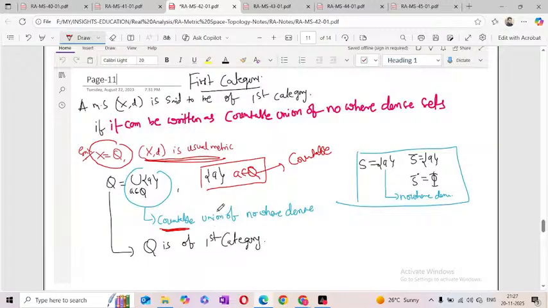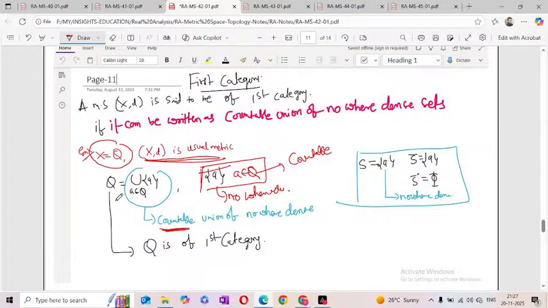Now again the previous one. If it is a finite set, that is always nowhere dense. That means the rational numbers we can write as a union of single term sets. The union here is countable, because the rational numbers are countable. So the rational numbers are a union of nowhere dense sets.